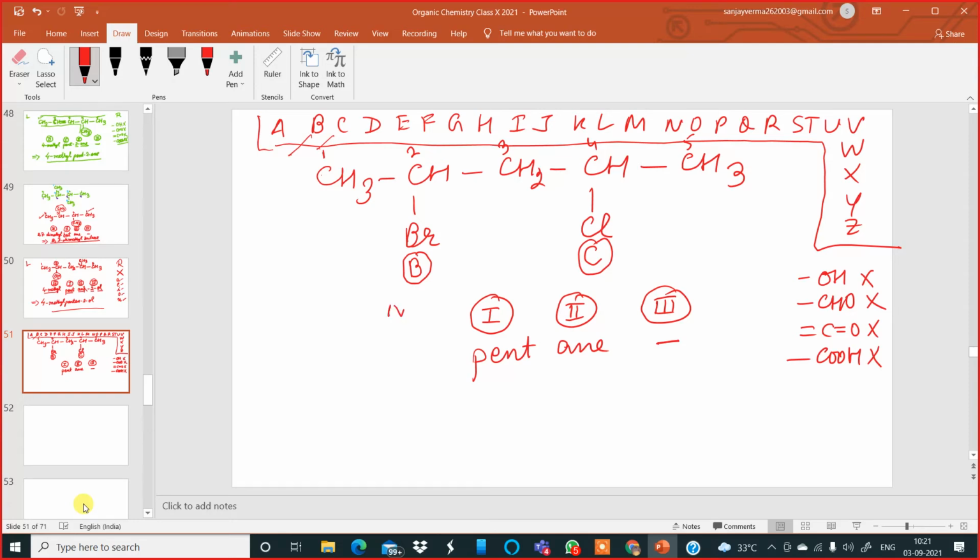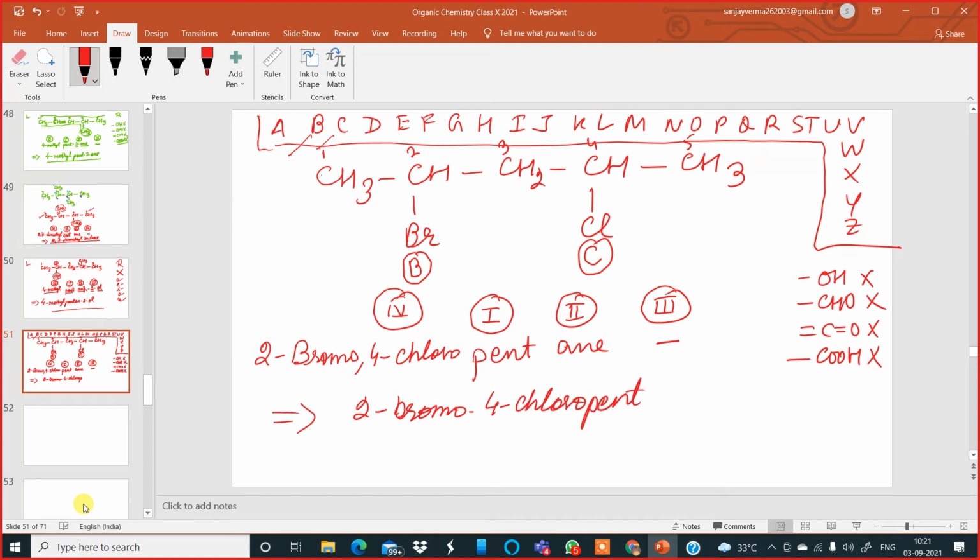Now come to number 4: bromo, chloro. 2-bromo, 4-chloro. Correct. So your prefix becomes 2-bromo, 4-chloro, and then pentane. So I write it once more correctly: 2-bromo-4-chloropentane. I can write it in small alphabets also.